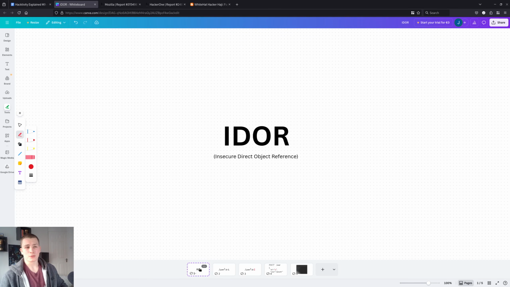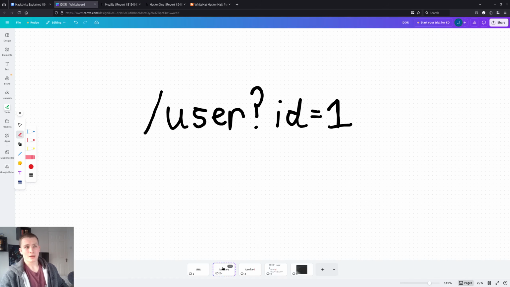Right, I'll start off with a very quick explanation of what IDORs are for those of you who might be a bit newer into bug bounty. If you know what an IDOR is, then just go ahead and skip this part. Well, basically an IDOR, or an insecure direct object reference, is when the server trusts one of these user input parameters, which is a UUID, a unique identifier for an object, and it returns data based on it without validating whether the user actually has access to it.